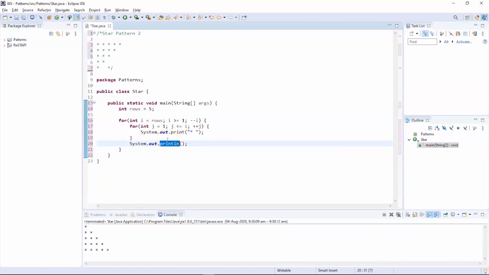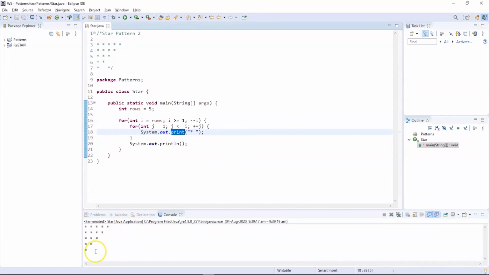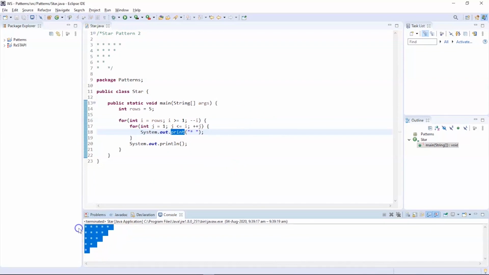You can see that we have println, the print in the new line, here, which is unlike the print function which is inside the for loop. So this will continue until the statements are true. Now let us try to execute this program and see if the desired pattern will be printed or not. There. You can see that the program got successfully executed and the pattern which we desired is printed on the screen. Now let us move ahead into the next type of pattern.